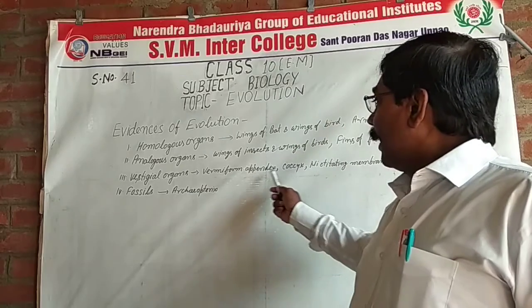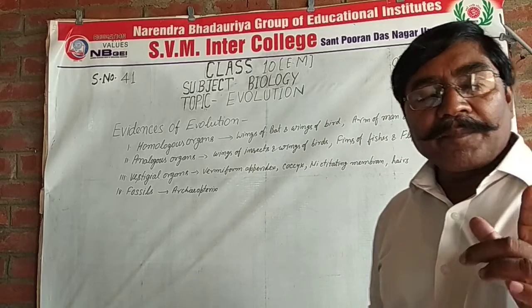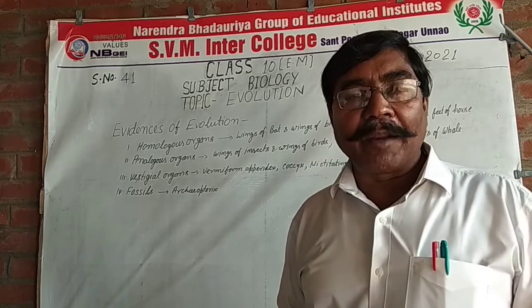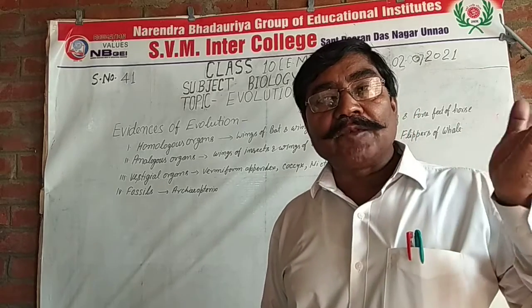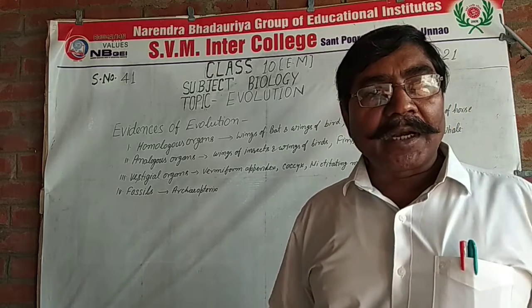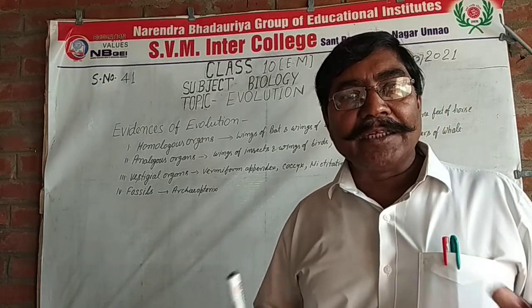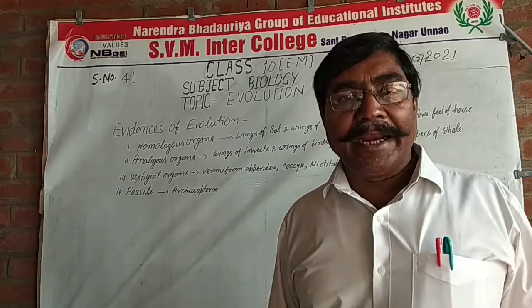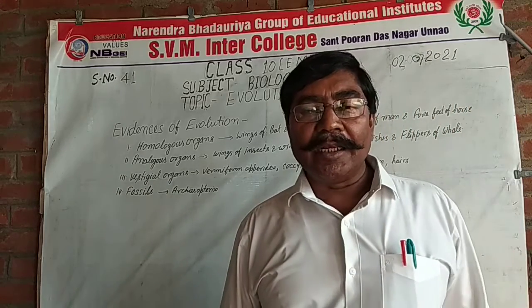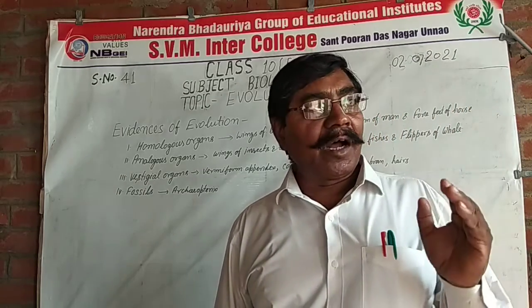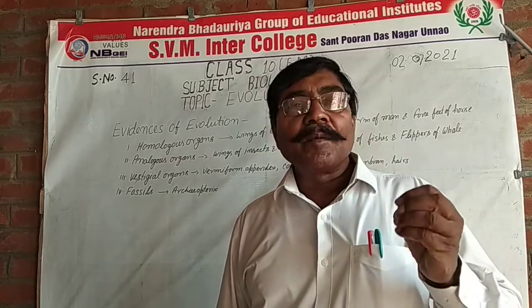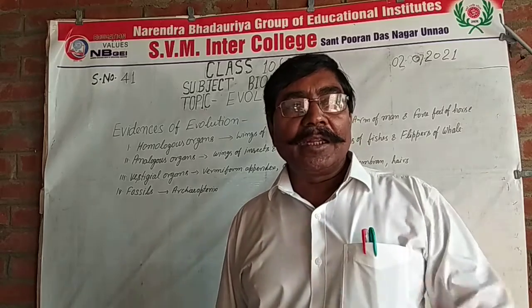Then the coccyx of the human. It is the last vertebrae of the human, also called the tail vertebrae. In past times when humans had a tail, this vertebrae had the function of forming the tail. But nowadays the tail is gone. Then the nictitating membrane, which is present in the eyes of aquatic animals for protecting against dust and foreign particles entering the eyes.